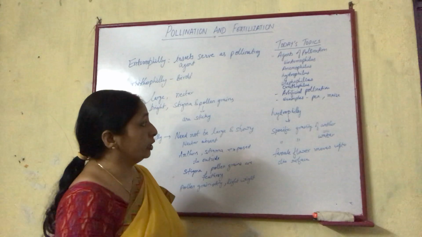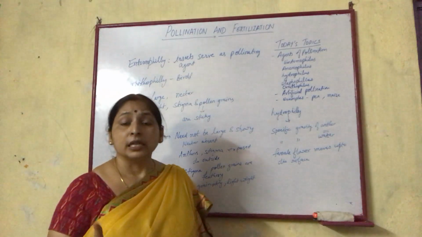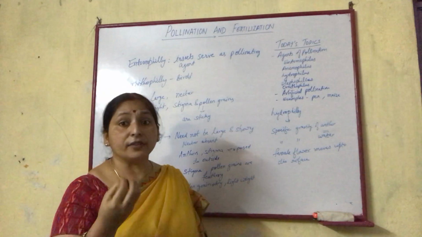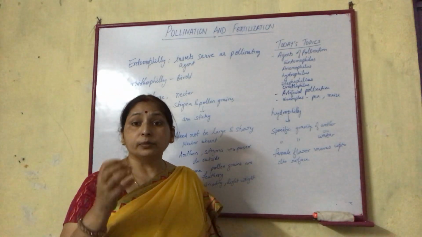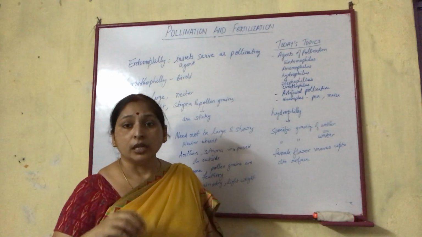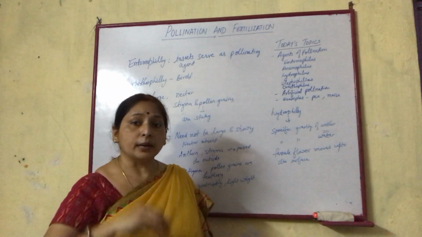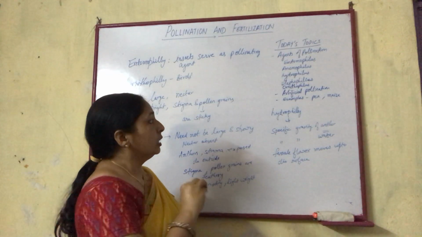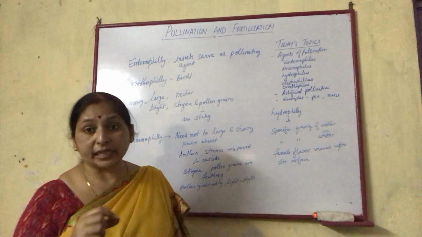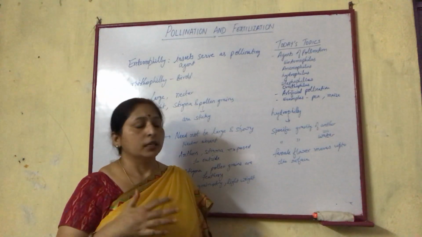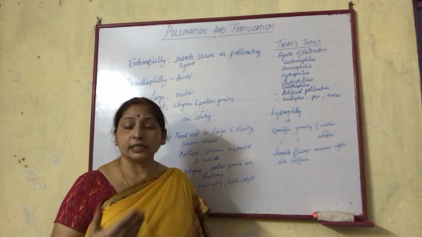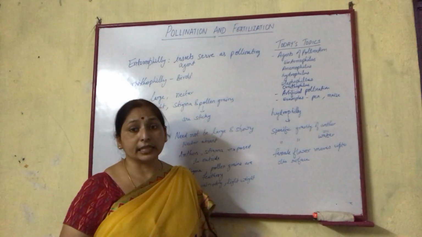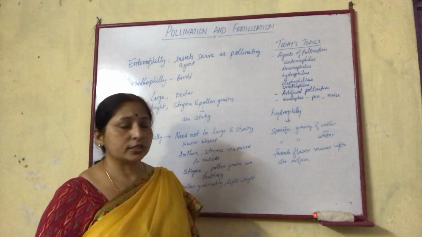Next is the ornithophilous. In ornithophilous flowers, the flowers are large and have nectar. For the nectar, the insects used to sit on the flower. These birds come to the flower to eat the insects, not for nectar, and for this the pollination takes place. In the case of bats also, bats come to eat the insects, and the pollen grains stick to the body surface and get transferred.